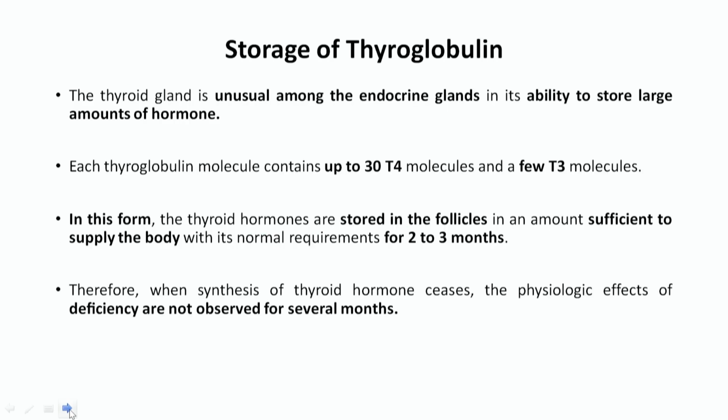Then, storage of the thyroglobulin. This thyroid gland is a very unusual type of endocrine gland because it has the ability to store a large amount of hormone in a follicle, and whenever the requirement is there, at that time it will come out of the follicle. That is why deficiency of thyroid hormone will not take place once its formation has taken place. Up to 2 to 3 months, if you do not provide iodine, synthesis still continues because it will synthesize and remain stored in the follicles.